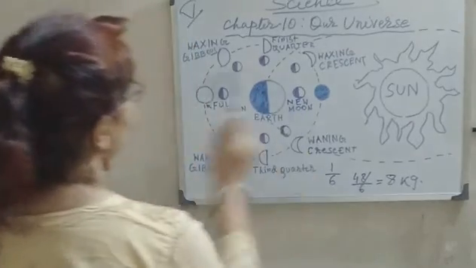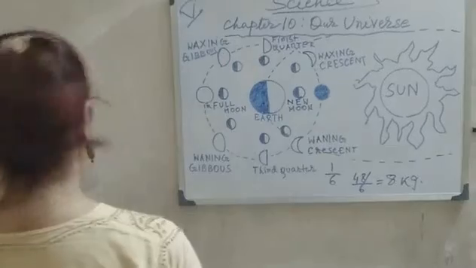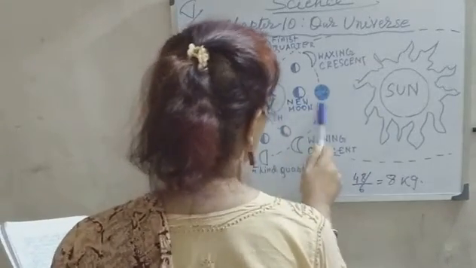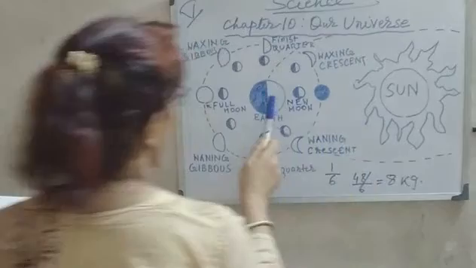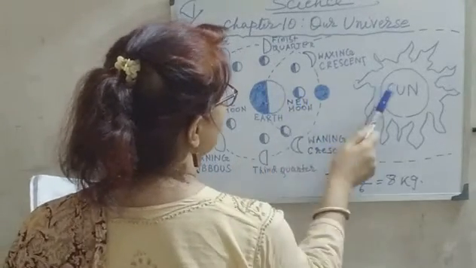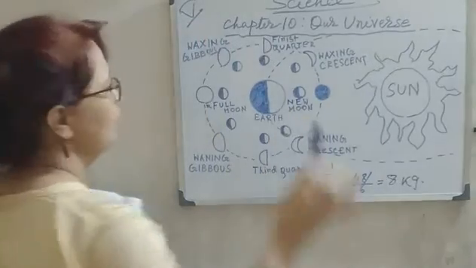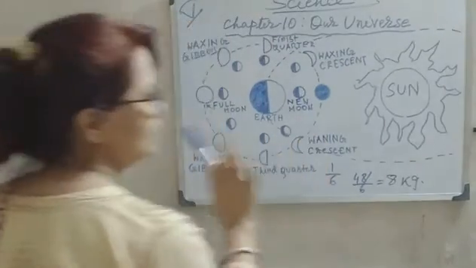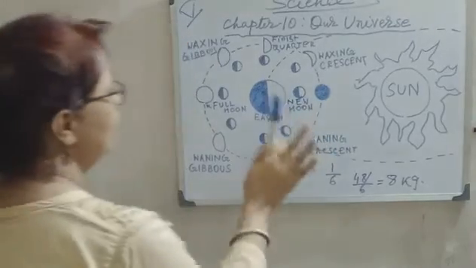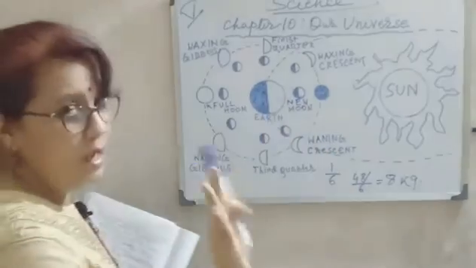And this is the new moon. The new moon is the lunar phase when the moon is between the earth and the sun. So the part which we can see from the earth is just opposite the sun, so it can't get any sunlight. For that it looks totally black. So in the night of the new moon, we can't see any moon from the earth.